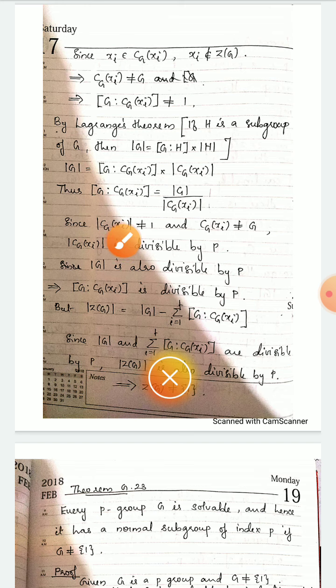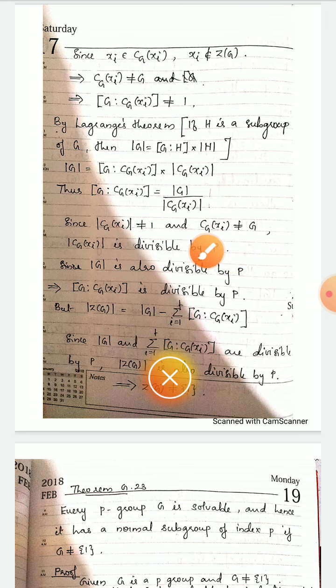So the order of Cg of xi is not equal to 1, and we know that Cg of xi is not equal to G. Okay, Cg of xi is not the full group G because it is a conjugacy class of G. So it is not the full group G. Okay, and the order of Cg of xi is not equal to 1 because we have taken classes with cardinality greater than 1, and here we got Cg of xi not equal to G.